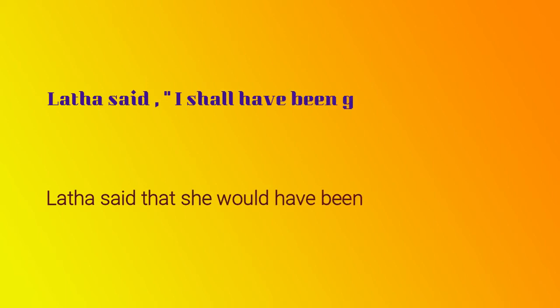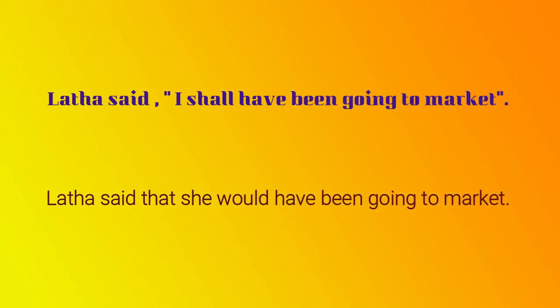Lata said, I shall have been going to market. It's again future perfect continuous tense. Now, Lata said that she would have been going to market, indicating future time. That's how shall is becoming would. So, Lata said that she would have been going to market. Clear?